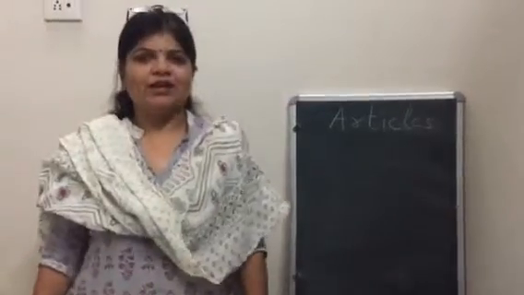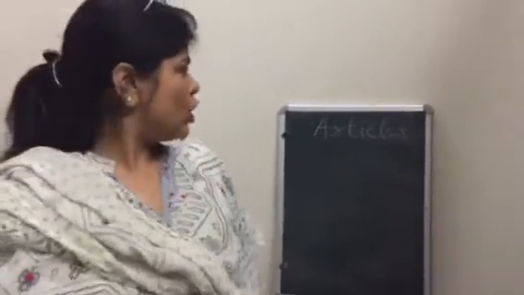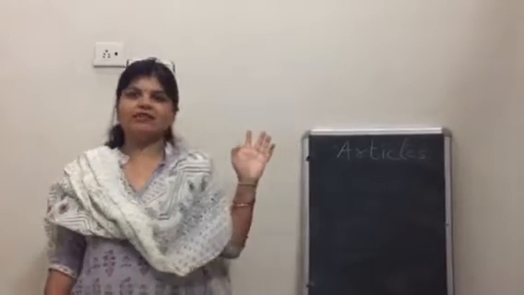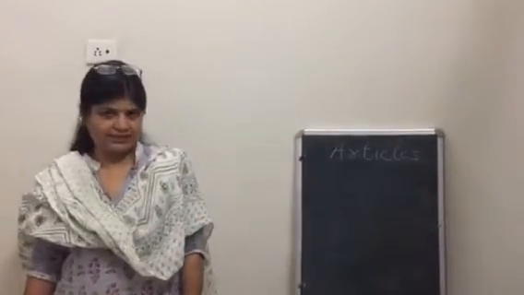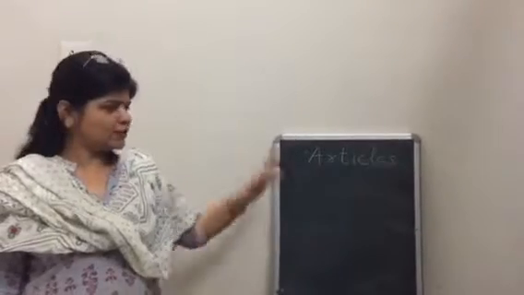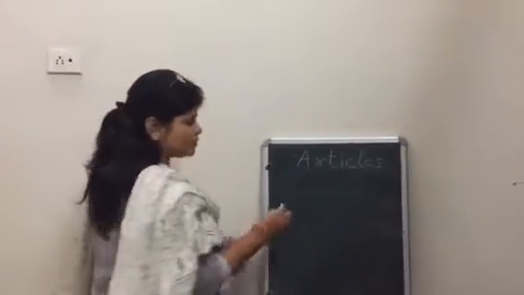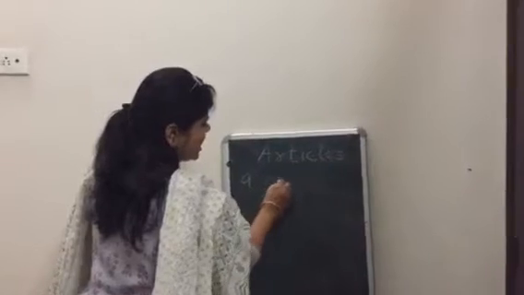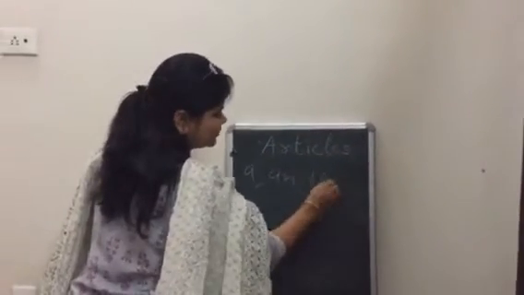Hi everyone. In my previous video, I told all of you about determiners and the various types of determiners. Articles are an important type of determiners. This video of mine is based on articles. There are three types of articles: a, an, and the.